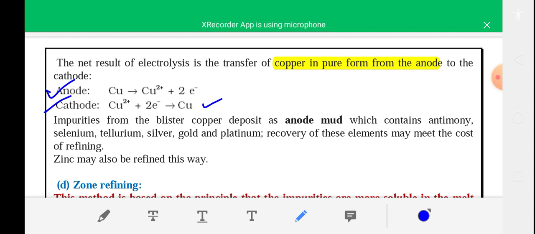The impurities from the blister copper are deposited as anode mud, an important term, which is obtained during refining of impure copper. Anode mud is deposited at the bottom of the anode, and it contains antimony, selenium, tellurium, silver, gold, platinum. Some important metals are present in the anode mud.